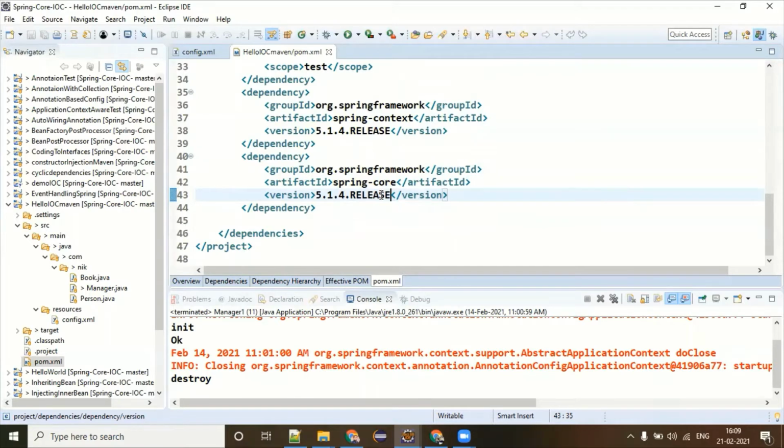And Maven came up with a good idea. They're saying, hey, you just give me the dependency names, you give me the artifact and group ID along with the versions. I will download this completely from the online repository. Make sure that when you are running a Maven project the first time, you need an internet connection, because the dependencies have to be downloaded from the Maven side, and they are available only in the online repository.